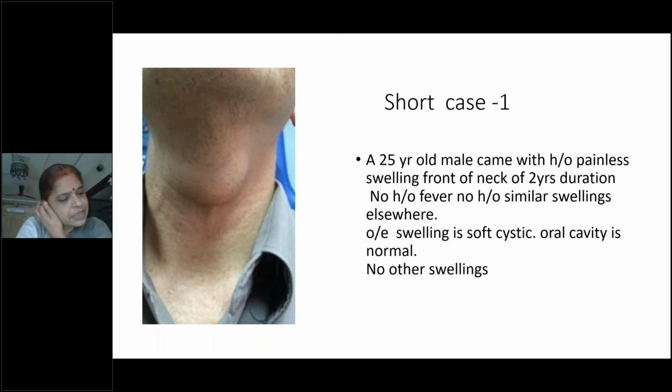What is a thyroglossal cyst? Can you tell me what is a thyroglossal cyst? Why should it be present at the base of the tongue also? Origin from base of tongue. Why should it arise? Thyroglossal cyst means something related to thyroid. And the thyroid is present in the lower part of front of neck. Why is it in the upper part?